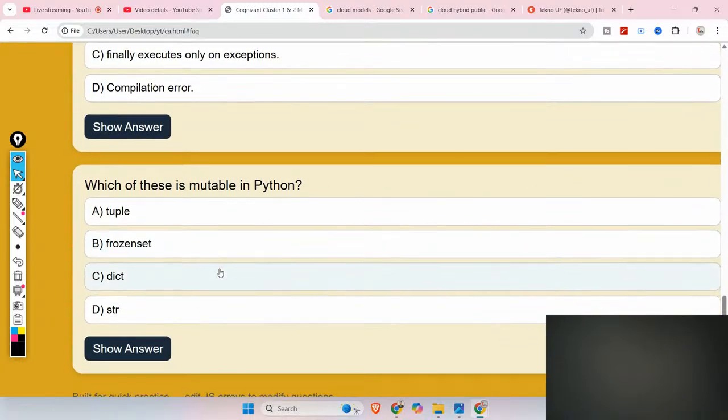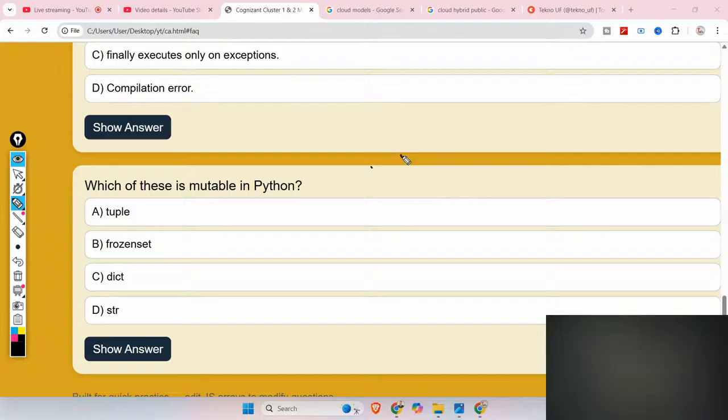That is this: which of these is mutable in Python? Guys, if you are from Python or Java, then please wait. This will be helpful in the upcoming time as well, because in interviews they also ask this type of questions. So which of these is mutable in Python?